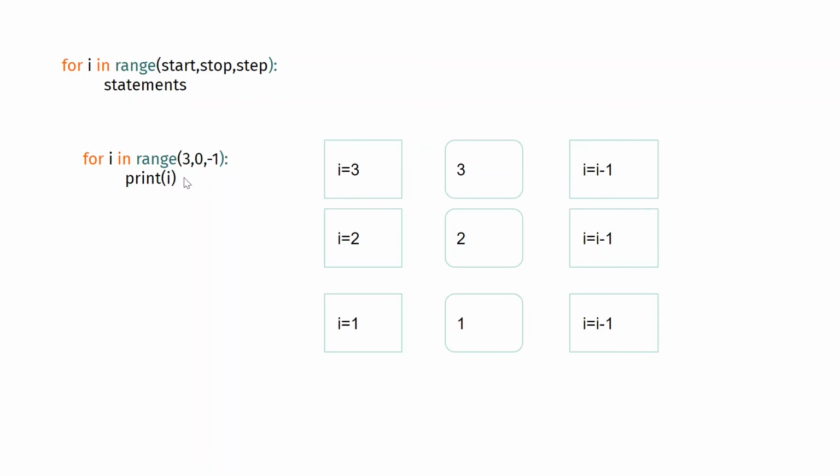So what happens when you go into the loop? You will go and print this 2. Again you will go back and I becomes 1, and then you will print 1.